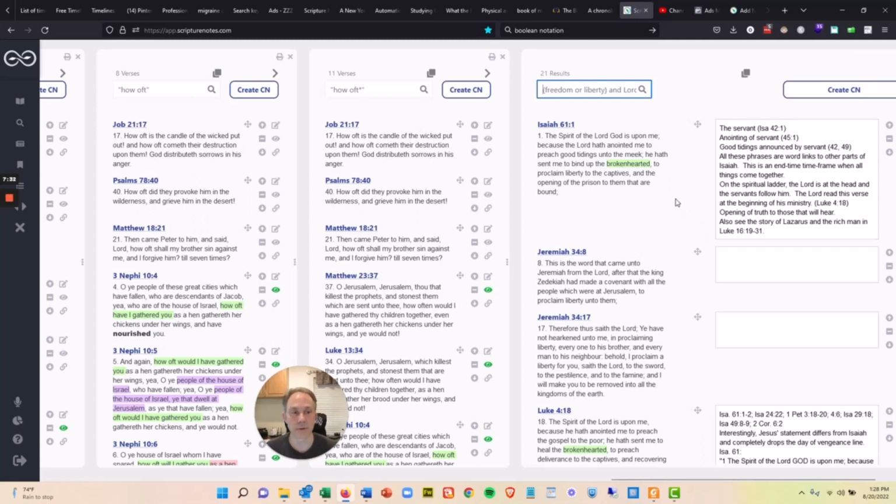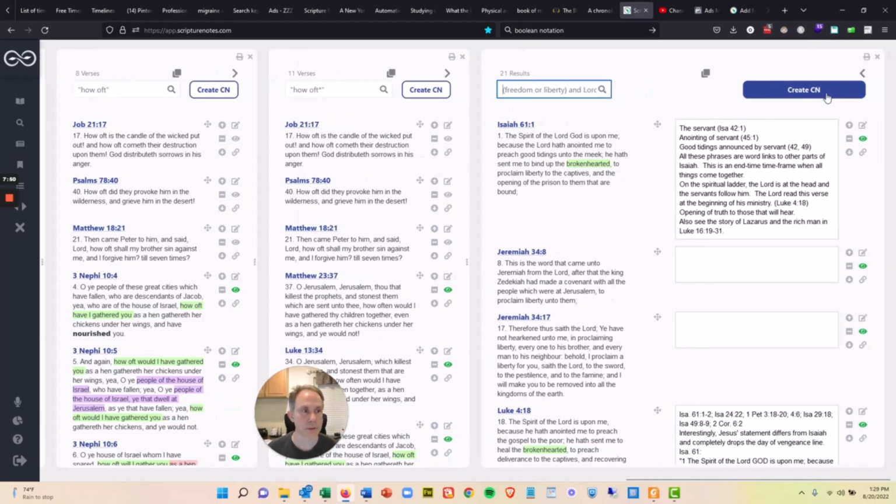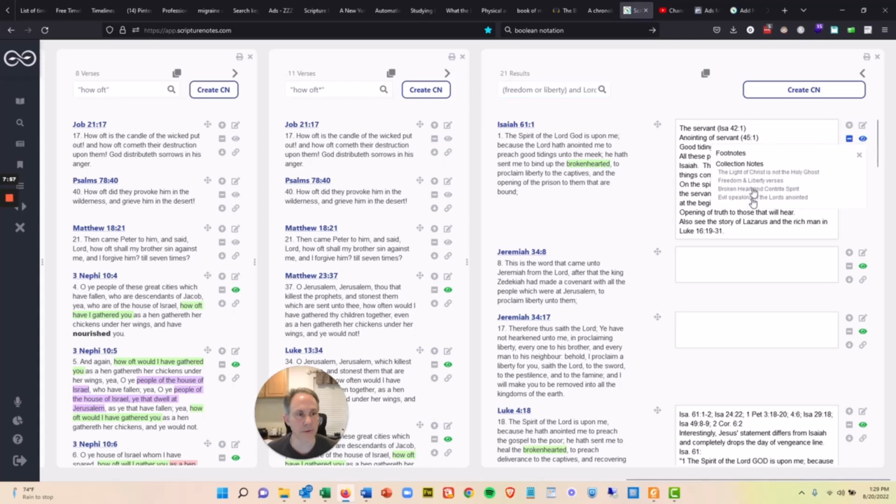study your scriptures right here from this view, which has all of the scriptures and your notes right there. I do that sometimes. It's easier just to scan down and go through those search results. Or I could create a collection note from those verses if I want to keep the organization together. You can see, like in this note screen, I've got several collection notes that particular verse is in. So that's how you can jump back into those really easy from any verse that you create a collection with.